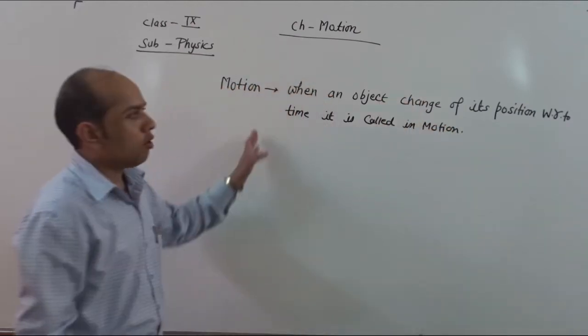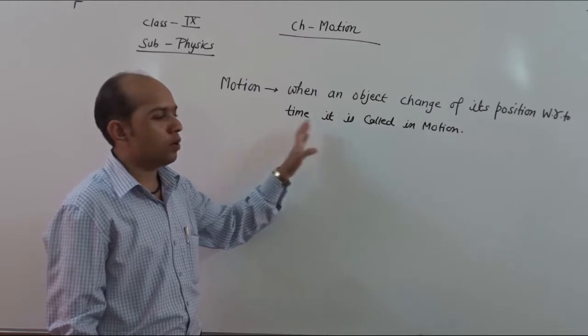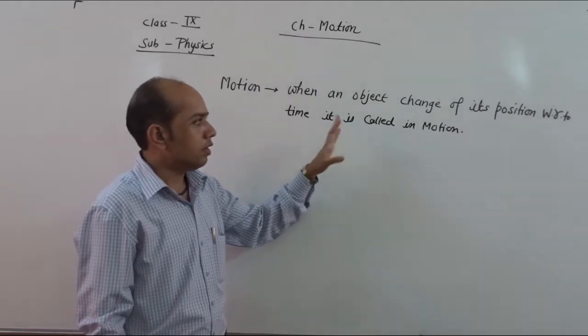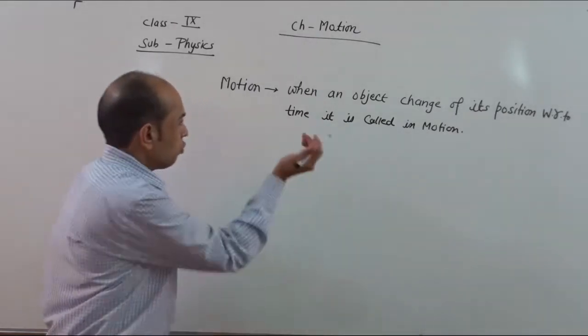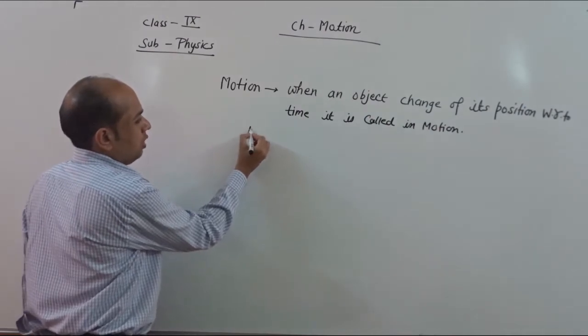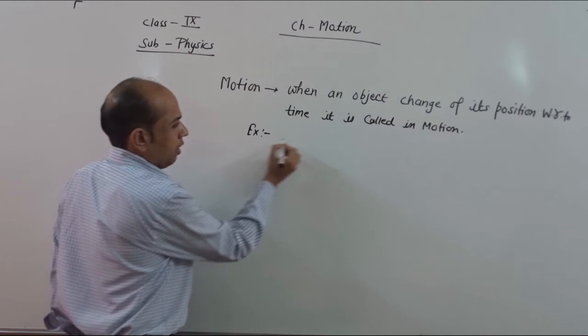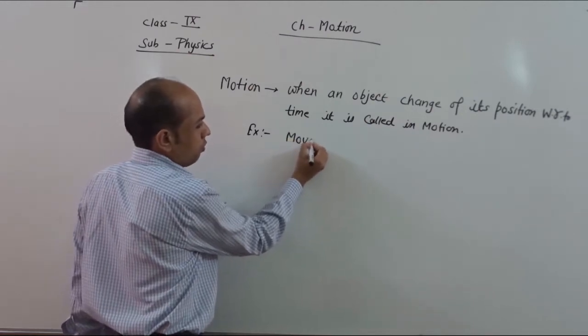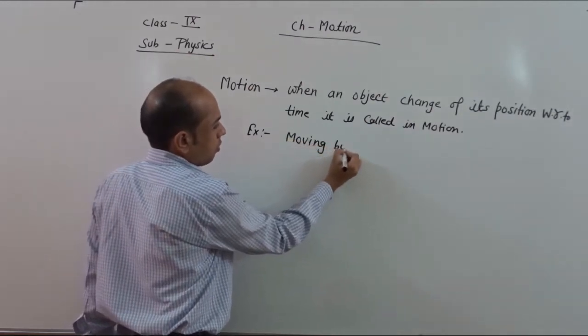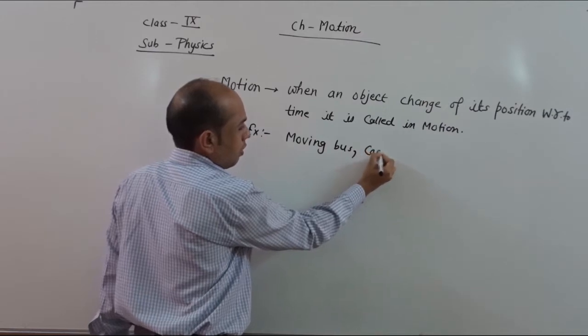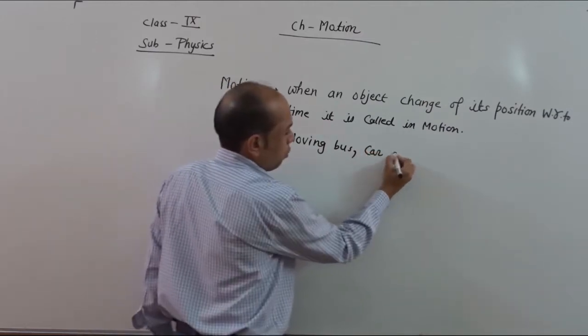When an object changes its position with respect to time, it is in motion. In our daily life we see many examples of motion, like a moving bus or car on the road.